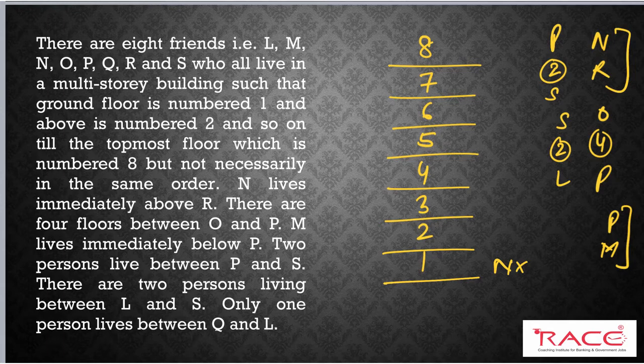Okay, so I can also write it like S here. S 1 2, P 1 2, L. So you can see how many persons are here: 1 2 3 4 5 6 and 7 persons. And the second possibility I can make: S 1 2 L, S 1 2 and P. So again how many persons do I have? 1 2 3 4 5 6 7 persons in this case.